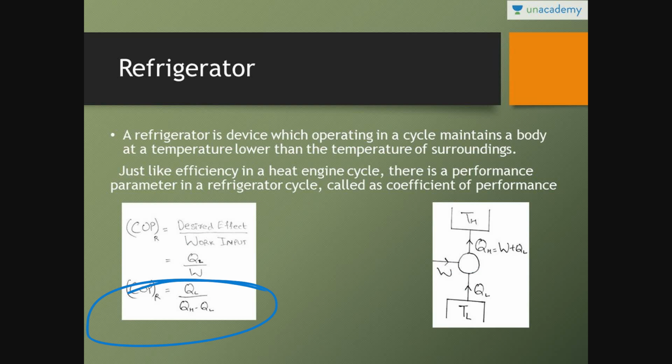So COP of refrigerator is equal to QL upon QH minus QL, because we can write W as higher heat minus lower heat. I am again repeating, if you have to calculate the COP of refrigerator, it is desired effect upon net work input. Desired effect is QL, net work input is QH minus QL.